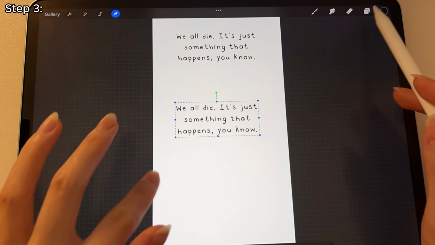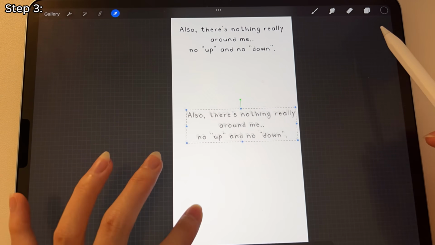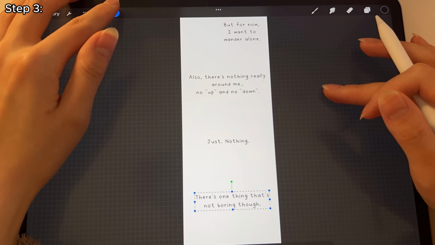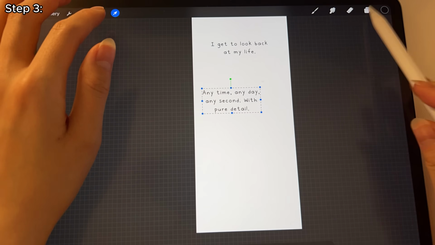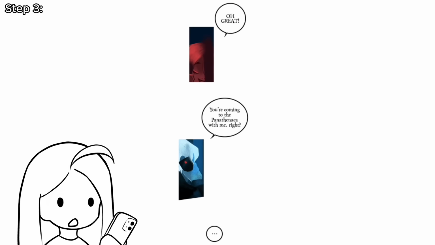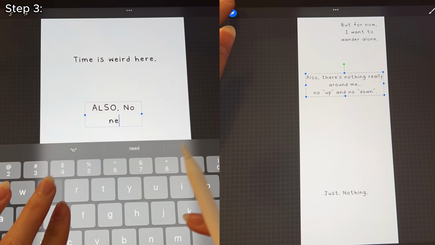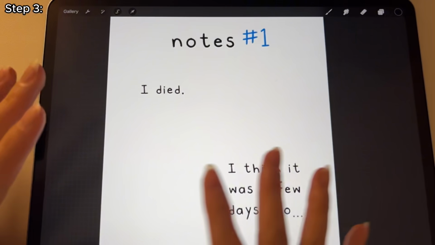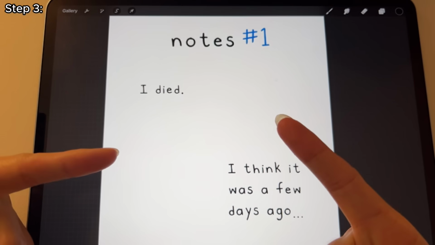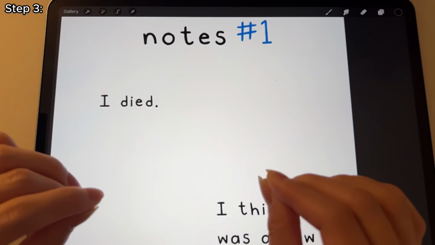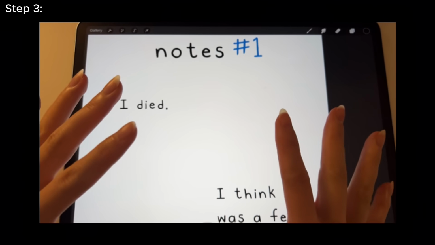So now I decided it was a good time to move on to formatting the story as well as drawing the drawings, because I was definitely running out of time. So the drawing and formatting section definitely took the longest because I was completely new to this format. Basically, a webtoon is this very super long canvas, because when you upload, the reader will continuously scroll down until they get to the next chapter. So I typed down my story into tiny bits and pieces to make space for the drawings. The first chapter is now written. I just have to add some drawings, and then I think we can move on to note number 2, which is like chapter 2. I think I can get 3 chapters done today within this 24-hour challenge.